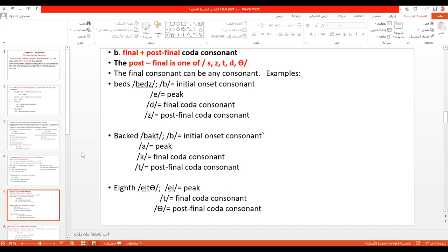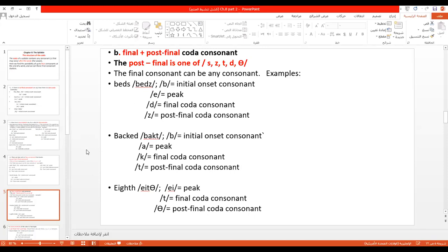In the other case, if the first consonant that occurs immediately after the peak is not one of many English, in this case I'm going to call it a final coda consonant. And any consonant that occurs after it, I'm going to call post-final. Very easy. Yes or no? Yes, it's very easy.